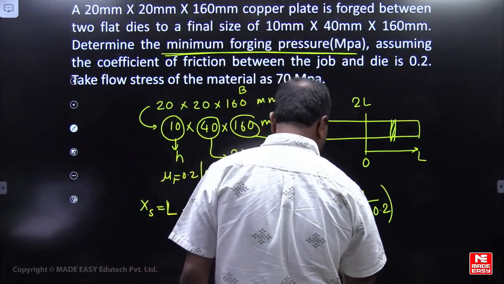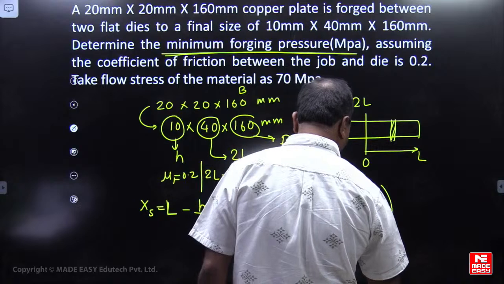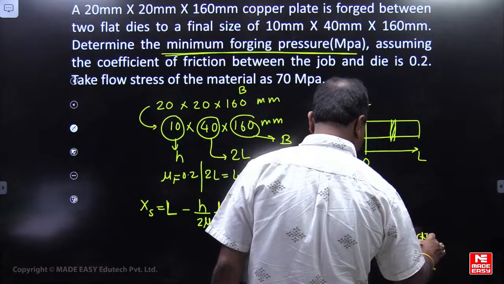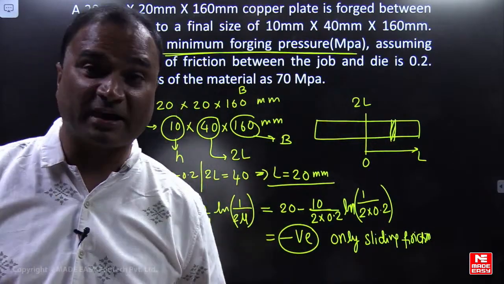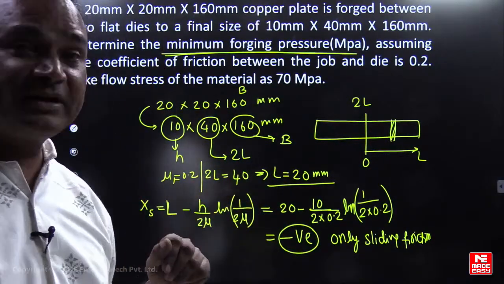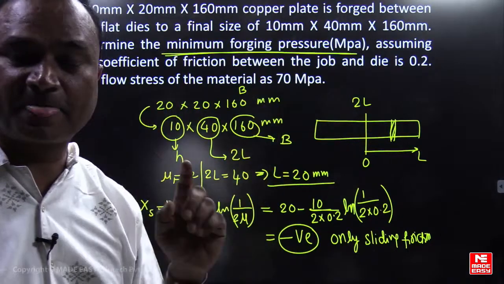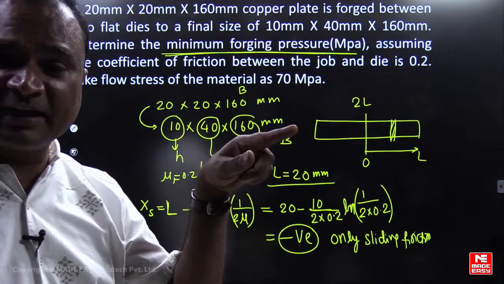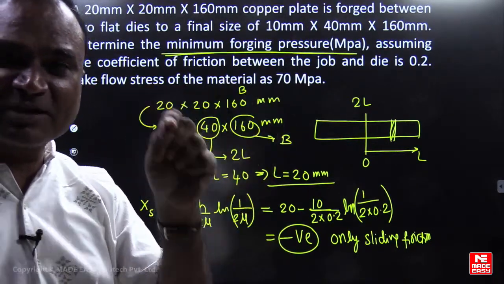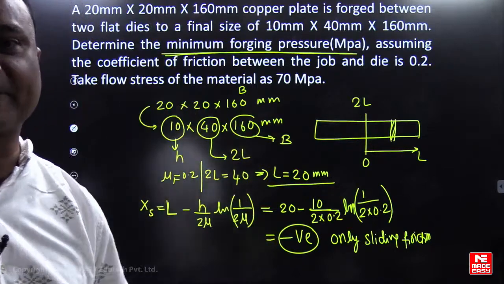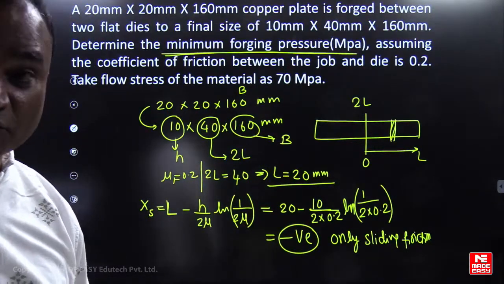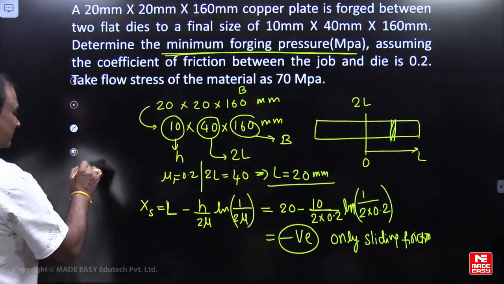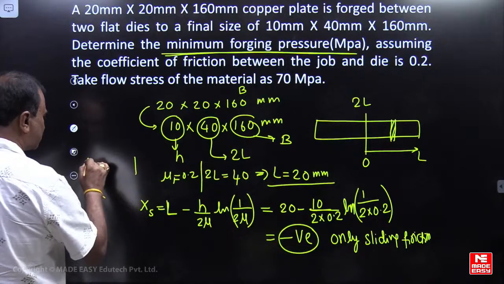Negative means what? Only sliding will be there. Only sliding friction. Negative is not possible actually, it is an imaginary condition. Negative means only sliding friction is there. Greater than L means only sticking friction is there. If sticking length is more than L, only sticking will be there. If you are getting positive value, both sticking and sliding will be there. Here you are getting negative, only sliding friction will be there. So what is the minimum, friends? Please look at here. Pressure distribution looks like this.